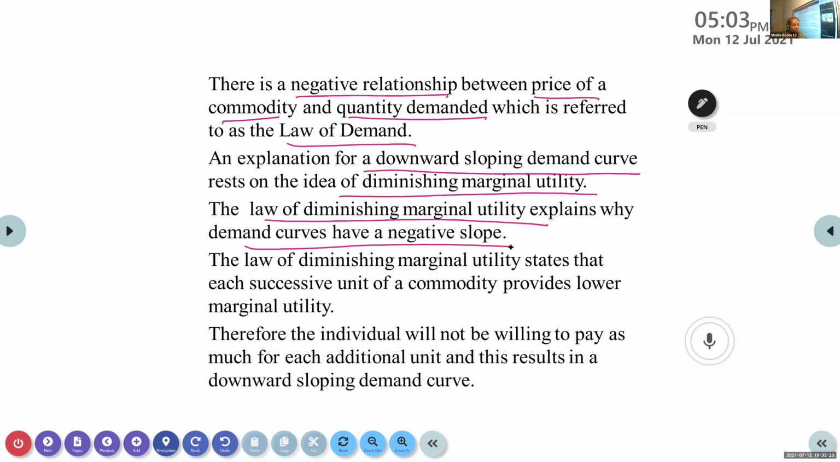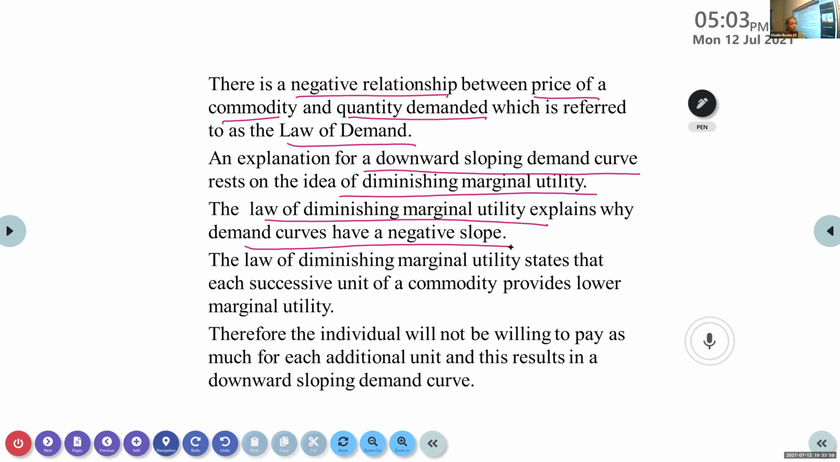As for example, that is what I told. As you consume the first mango, you are having satisfaction. Second mango, you are happy. Third mango, you are happy. But then for successive units, the utility that you receive goes on reducing, or the satisfaction that you get goes on reducing. So when the satisfaction is reducing, you won't prefer to buy those mangoes at a high price. If they are giving at a low price, then there is a chance that you may buy that. So that same law has been applied here in the law of demand.